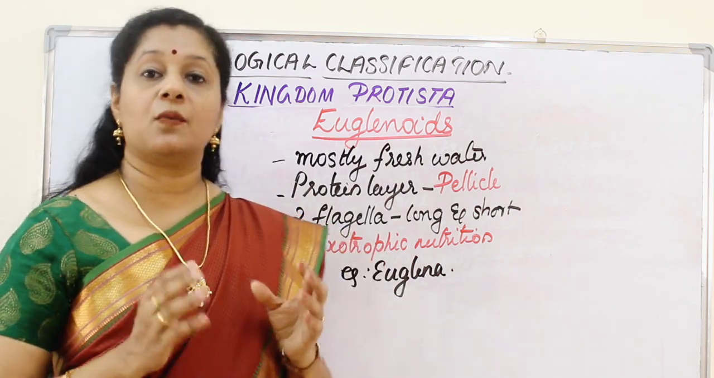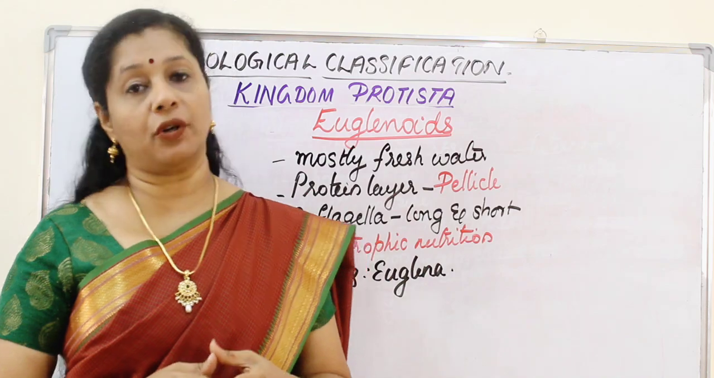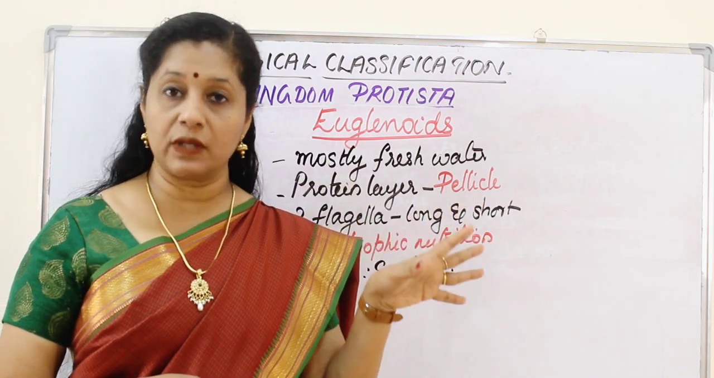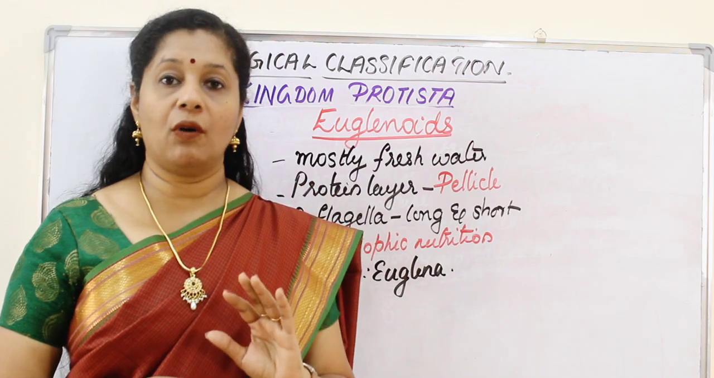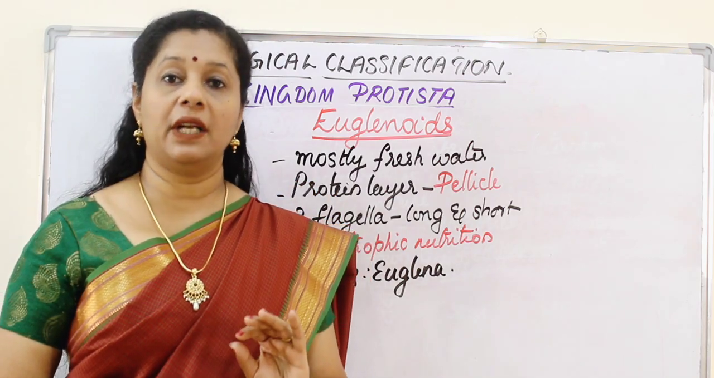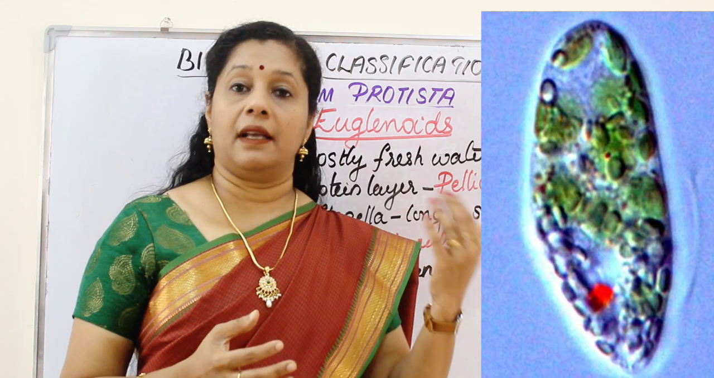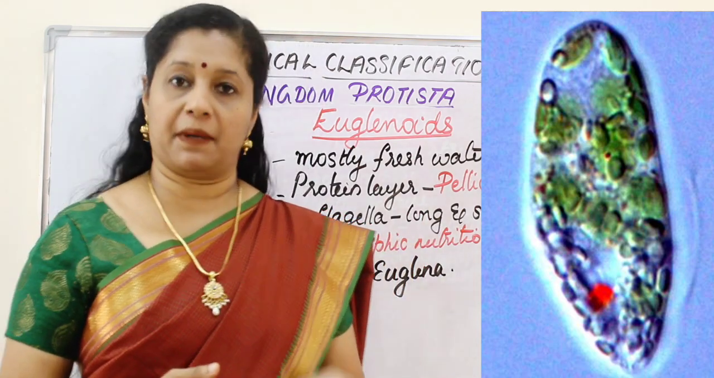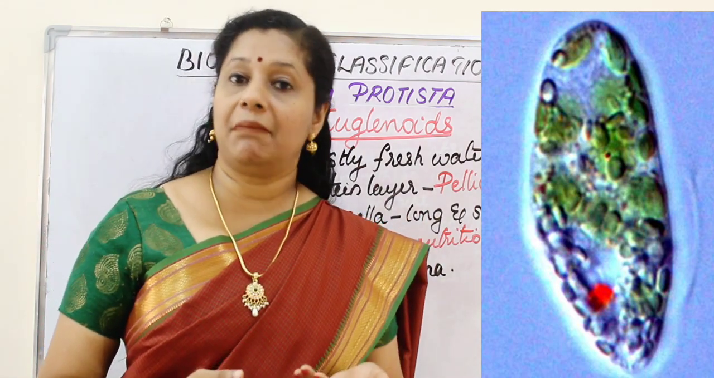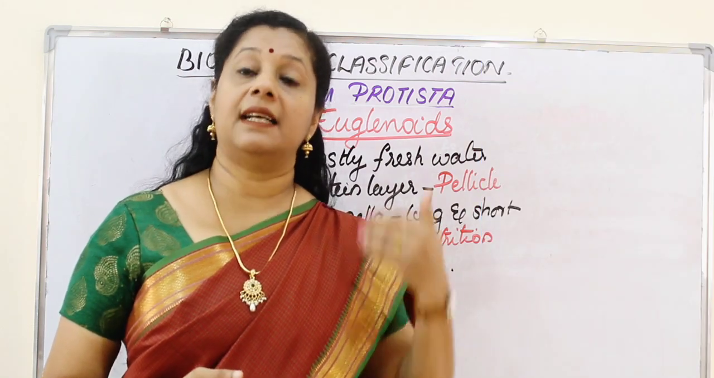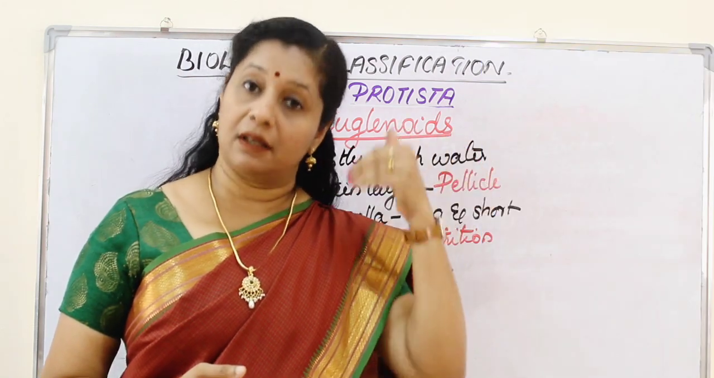And next is a very interesting feature, they are mixotrophic. It means the first two groups we saw were exclusively photosynthetic. But now we are talking about the euglenoids, which have both natures, that is they have the photosynthetic pigment present in them. But with only the pigment they cannot do photosynthesis. What is the next availability or the need? That is the availability of light.